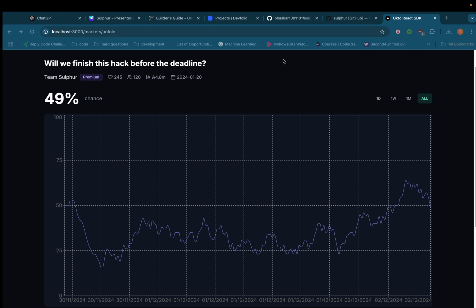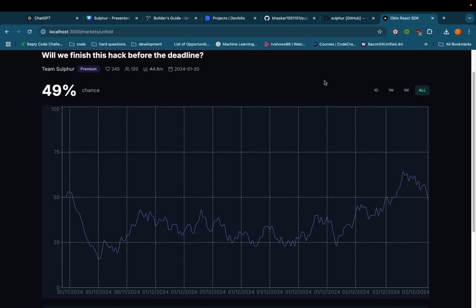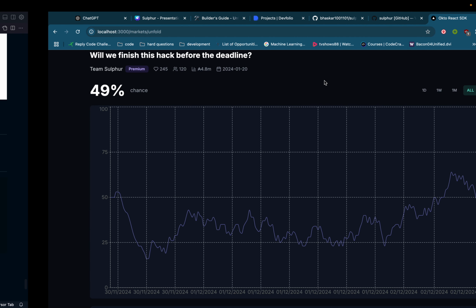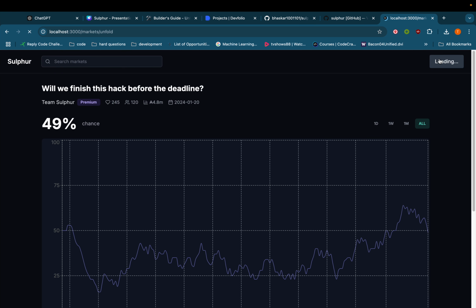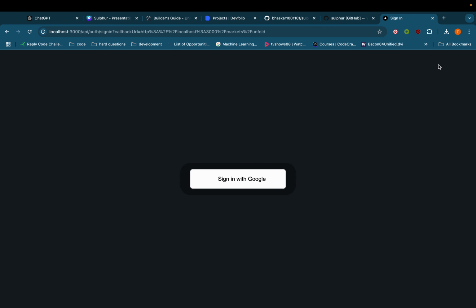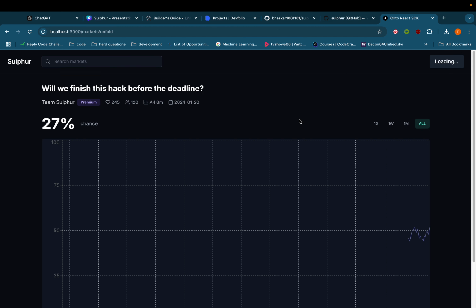Other than that, we also have other things. Okay, as we can see, the Octo SDK is having an issue right now for the demo. I'm very sorry, but I don't have time. As we can see, it's not working right now.